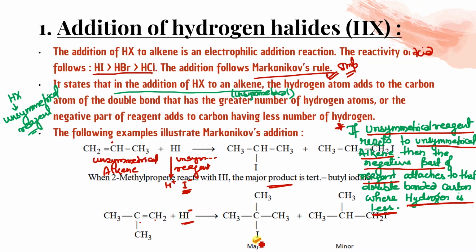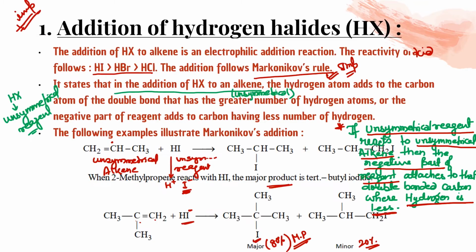So iodine is going to attach over here, and that is the major product, or we can say that 80% it will be. And if it attaches to the other carbon, it will give this product. So this is the minor product, 20%. This one is the Markovnikov product, and this one is not the Markovnikov product. Clear, बच्चे? Any doubt in this? Okay. So this is a very, very important reaction according to class 11th.